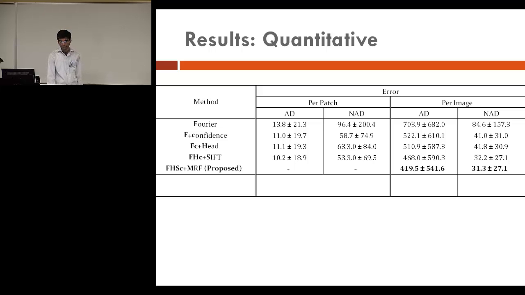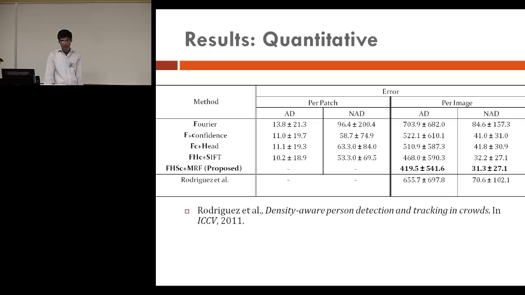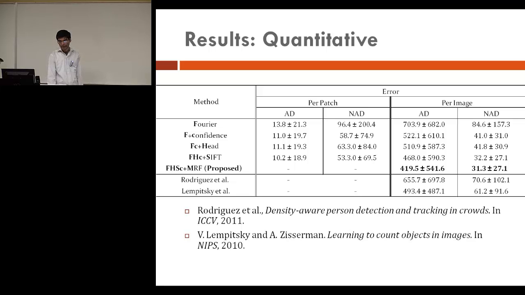Similarly, when we use Markov random field, we get an additional reduction in absolute difference, which goes to 419.5 with a percentage error of 31.3. We compared against 2 methods. The first is this ICCV 2011 paper, which is primarily based on head detections, and it has a much higher error both in absolute terms and percentage terms. The other paper is what I described earlier, the NIPS 2010 paper here, and it has a much better absolute difference, but has a very high percentage error, and I will describe why this is the case.